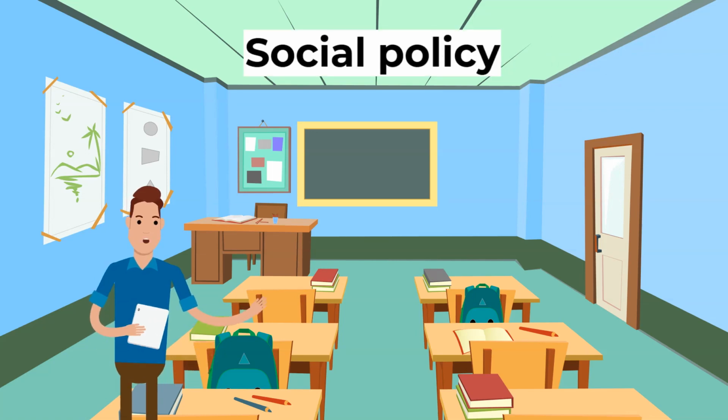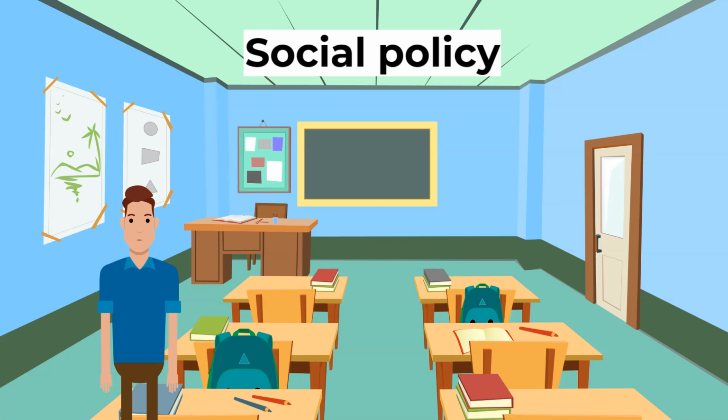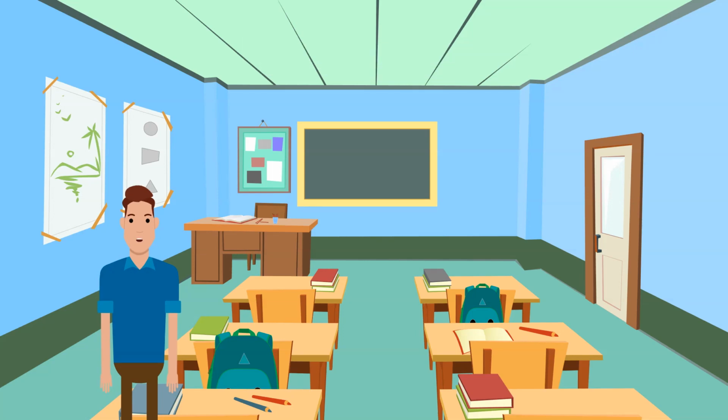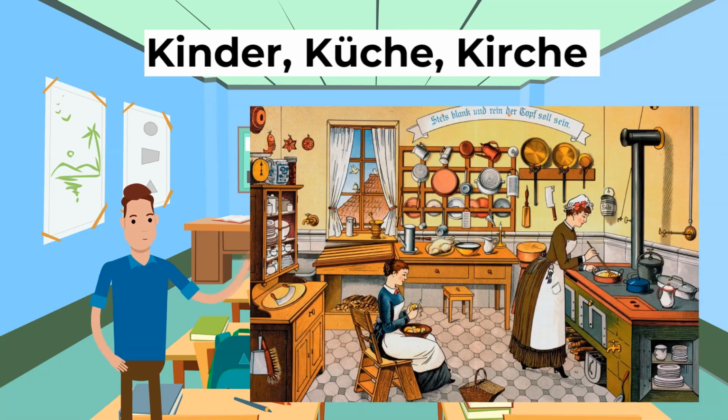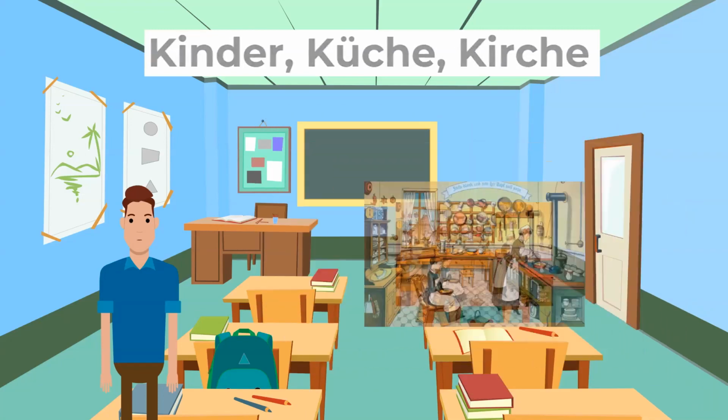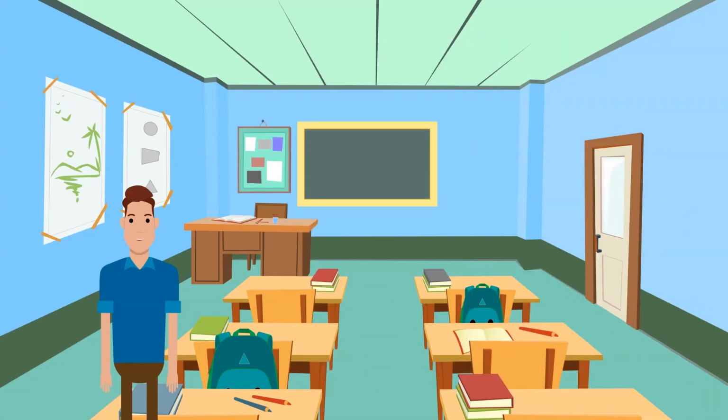Secondly, let's look at social policy. The Nazi social policy affected 2 groups in society the most: women and young people. Women were expected to embrace a life towards the 3 Ks of Kinder, Kultur and Kirche, or children, kitchen and church. It was their duty to produce and raise children in order to secure the future of the Reich. They were encouraged to give up work and receive loans and awards for having lots of children.